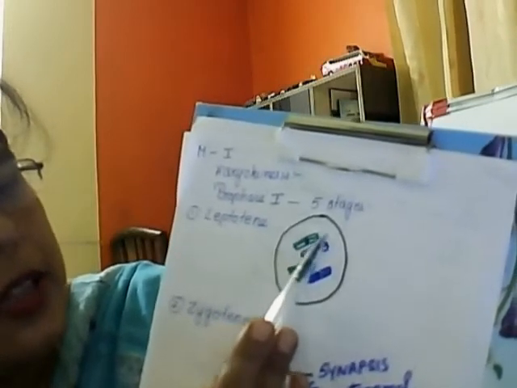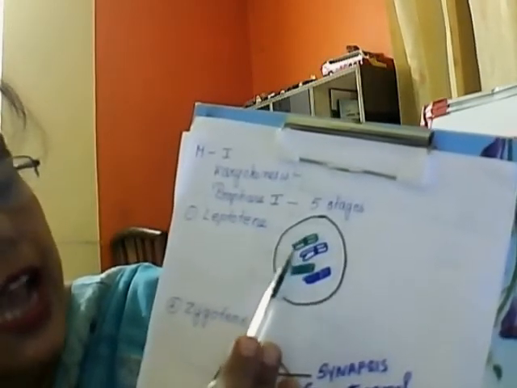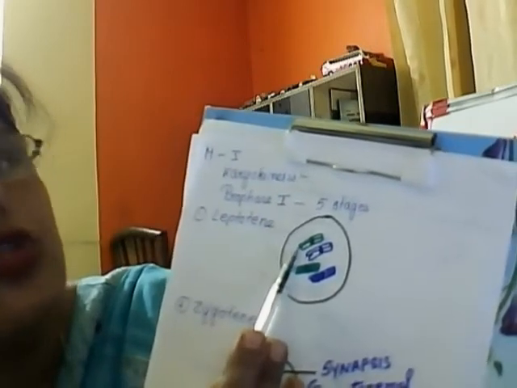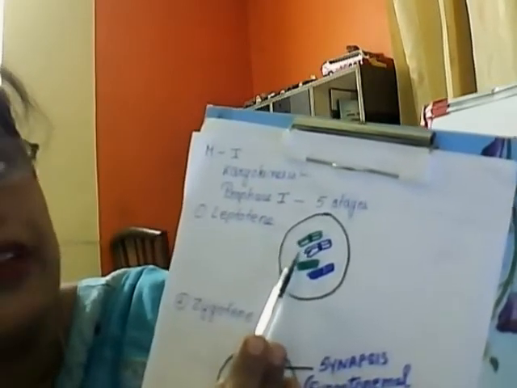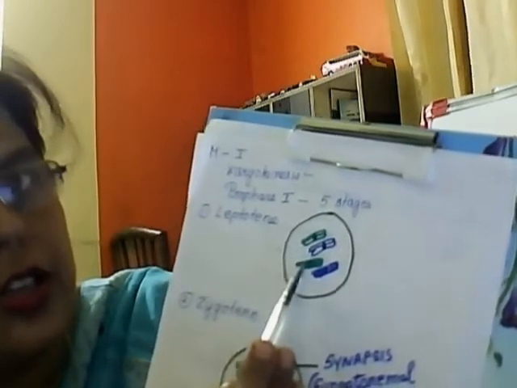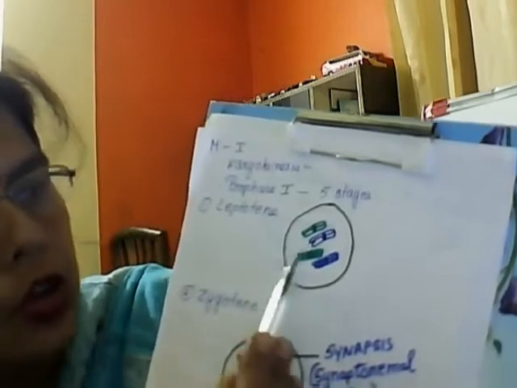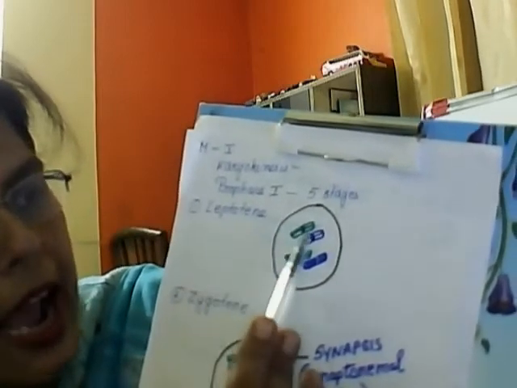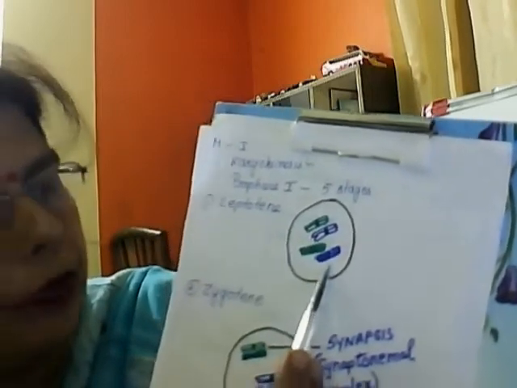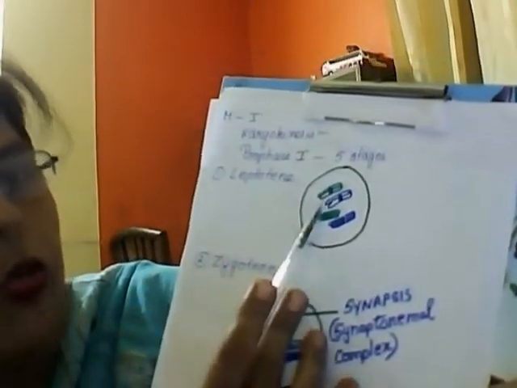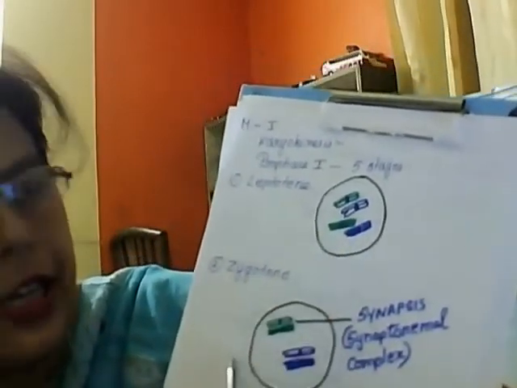So the single chromosome seems as if it has 1 chromatid, but it has 2. You have to know this difference between mitosis and meiosis. Here, just to explain, I am using 4 chromosomes. So in the leptotene stage, the chromosome structures become distinct.